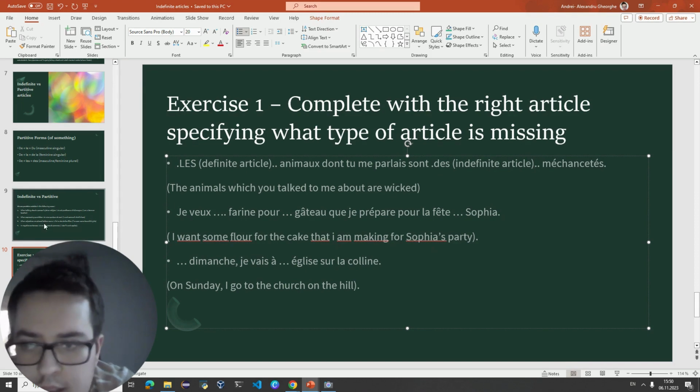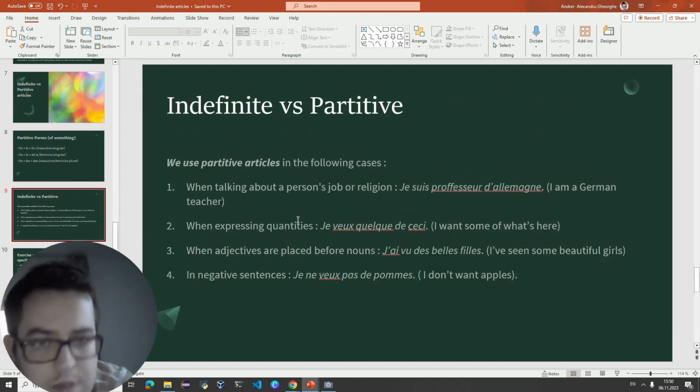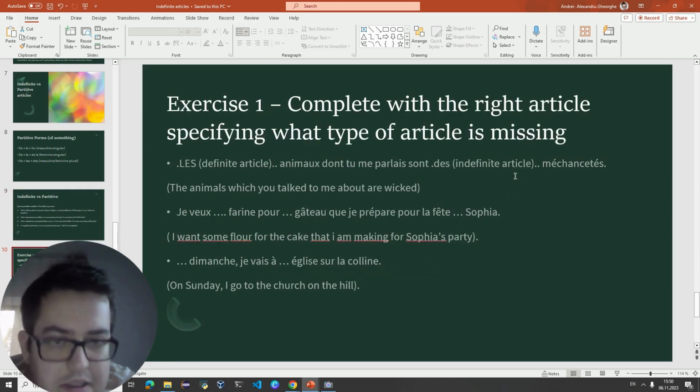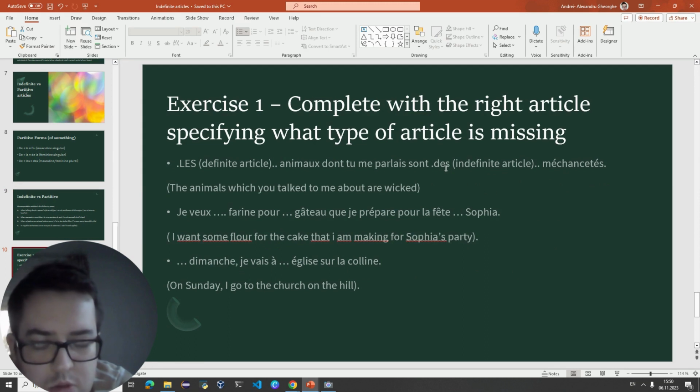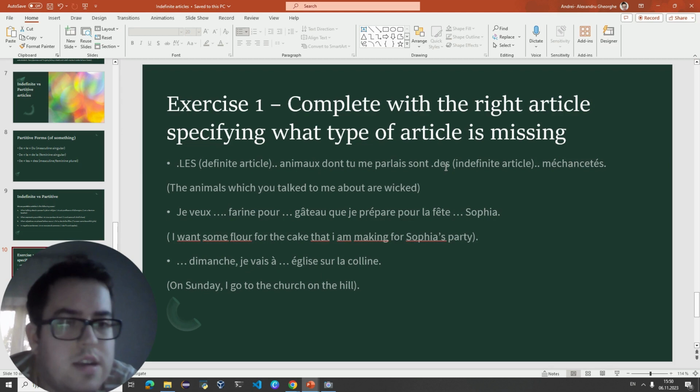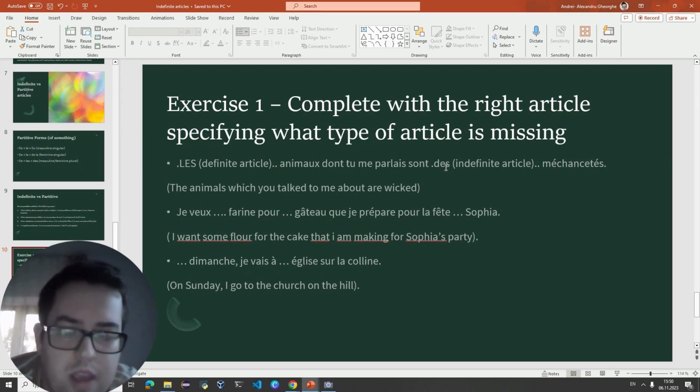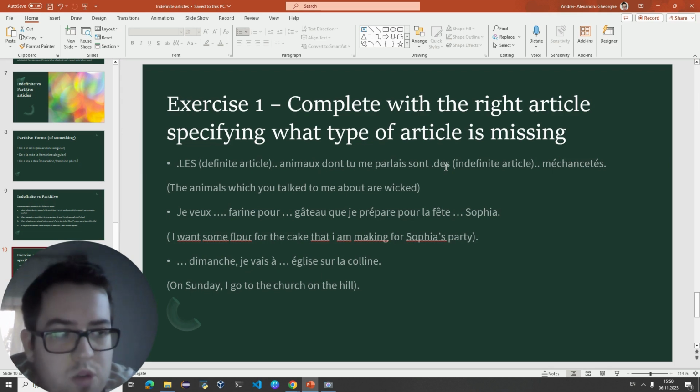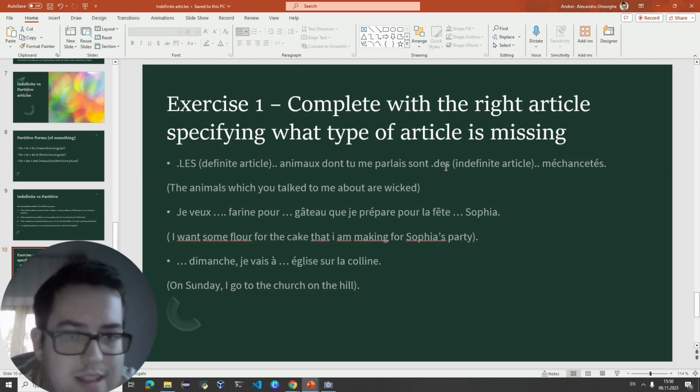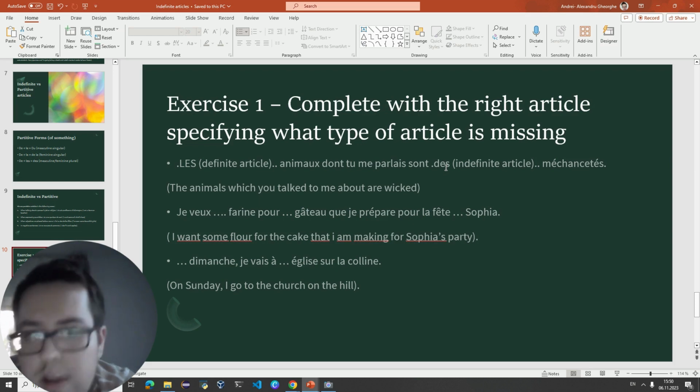Well, let's look at the partitive cases. We're not talking about a person's job or religion. We are not expressing quantities. We are not placing adjectives before nouns, and we do not have a negative sentence in any case. So what we need to say over here is that what we're talking about are describing a certain type of character, right? We do not know exactly which type of character. We do not know the details about why they are wicked and what they did to be wicked.